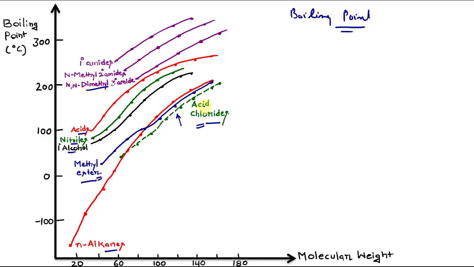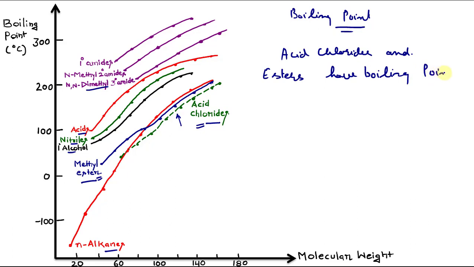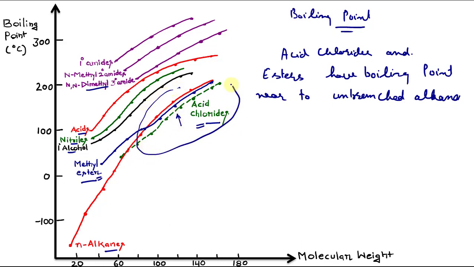So their boiling point is near to those of unbranched alkanes. That is clear from this graph. You can easily see that their boiling point is very much comparable.